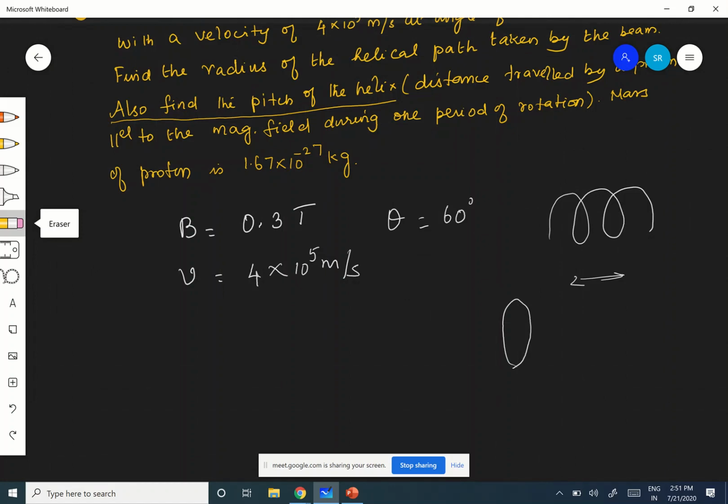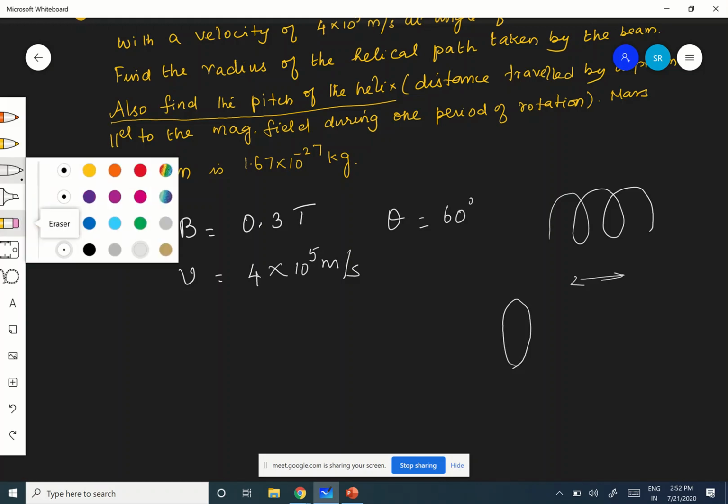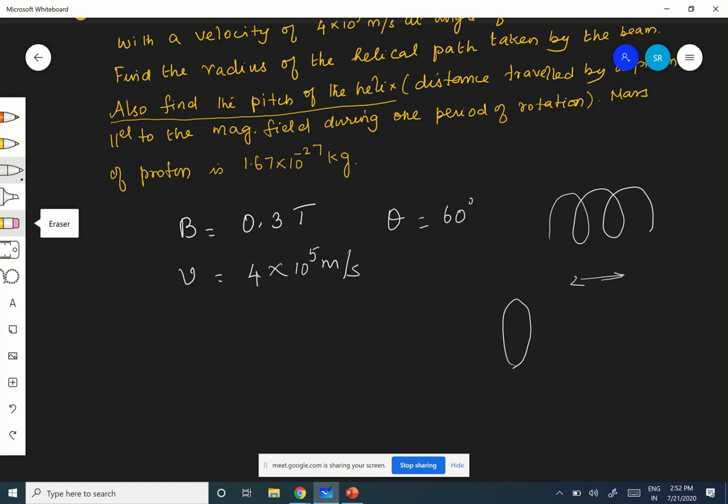V perpendicular, I think we have represented by V2, right? Yesterday I told you in a derivation. Anyhow, what is the V perpendicular component?